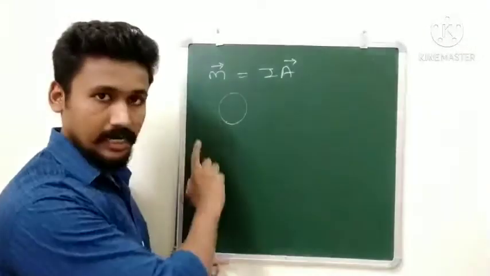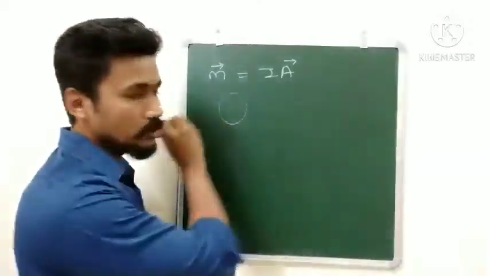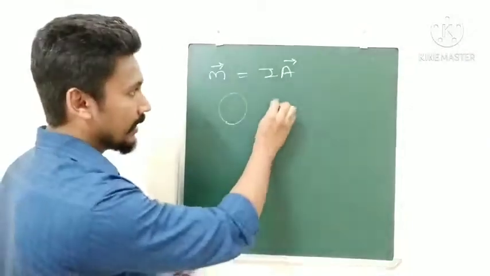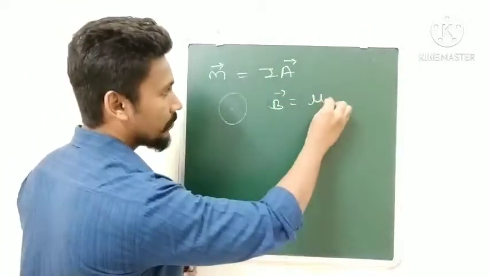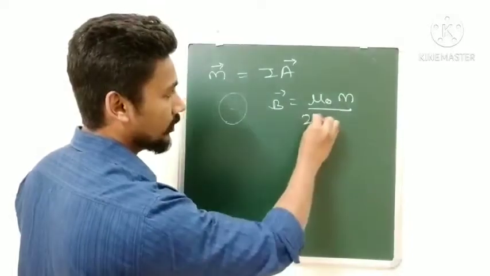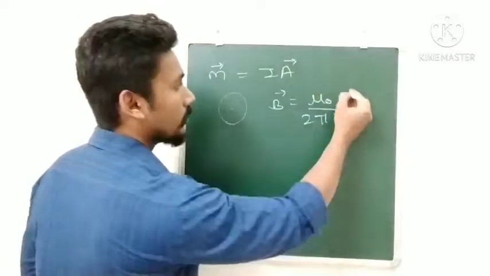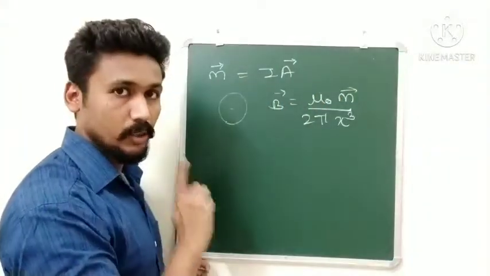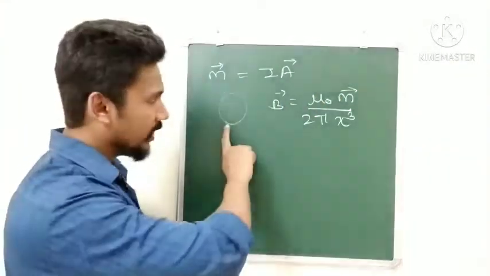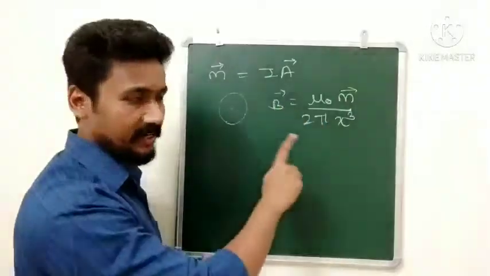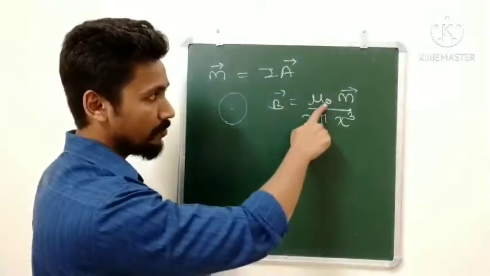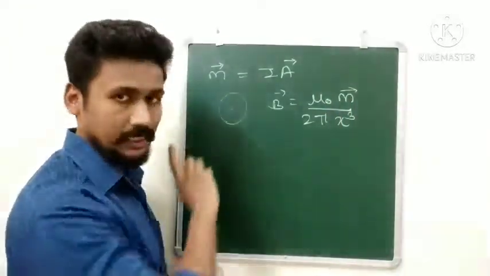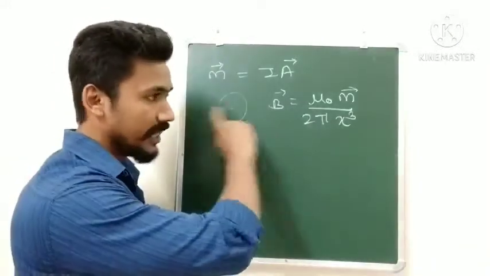If we have a current loop, for a point on the axis of the loop, at a distance x from the loop, the magnetic field B will be given by mu naught M upon 2 pi x cube. This is the magnetic field for a point on the axis of the loop. For any current loop, at a point very far away, here we have assumed x is very large, the magnetic field will be given by this formula, where M is nothing but the magnetic dipole moment of this current loop.